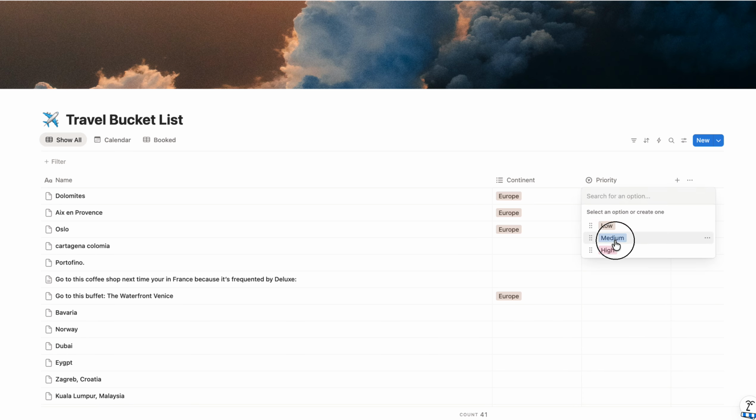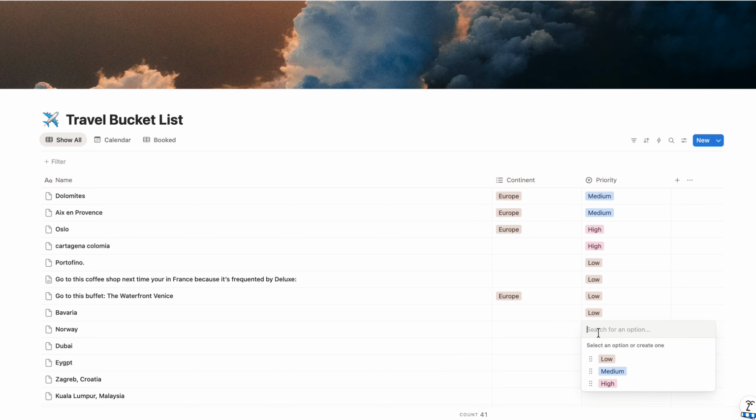Cool. So I'm just going to do this at random. You're going to rate them in terms of how important they are for you. And of course, for me, this is a travel list, but for other people, maybe these are concerts you want, maybe artists you want to see. It obviously depends on your hobbies, and could be easily transferred to different subjects.